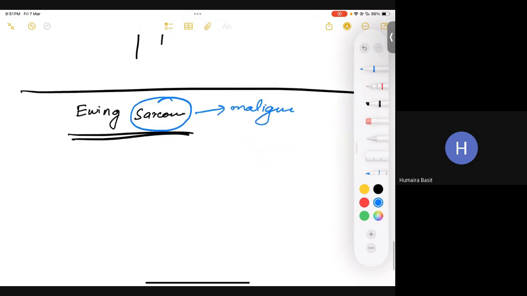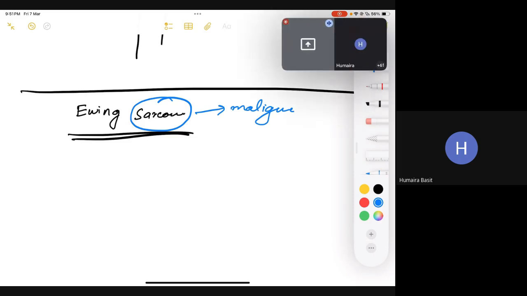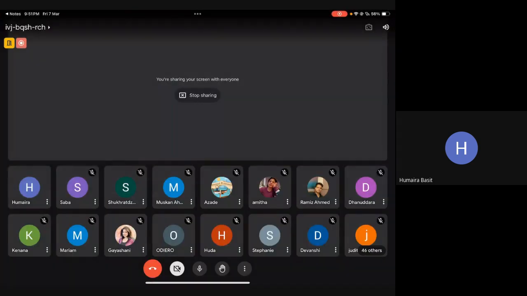Okay, can anyone just tell me something about Ewing sarcoma? Let's give it a little bit of importance and discuss it. What do you guys think? What is Ewing sarcoma, and what are the characteristic features? What are we going to see on biopsy? We're going to see small blue cells. Perfect.